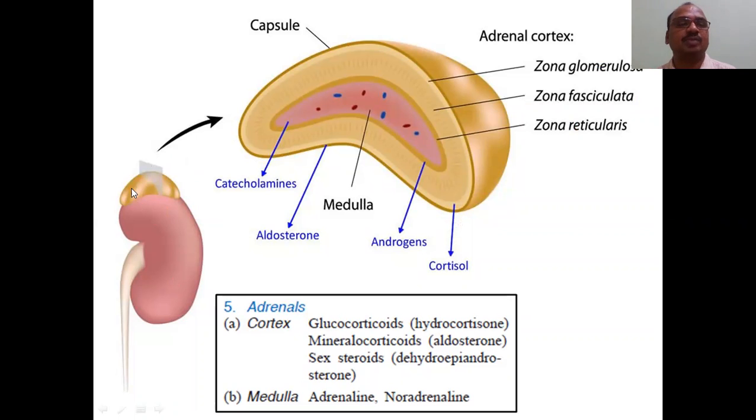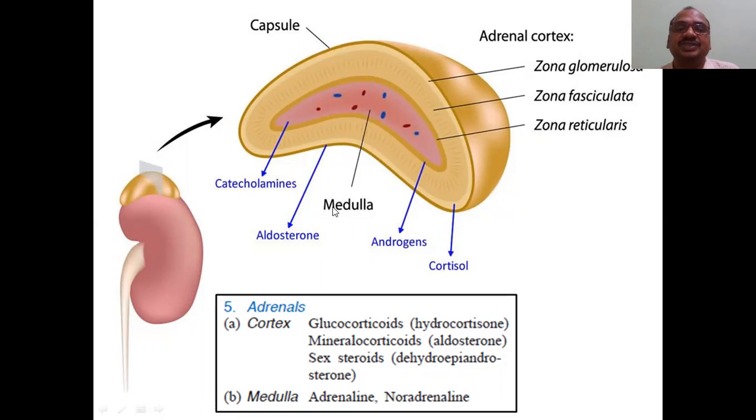It looks like a samosa. You can feel that samosa is there on each of your kidney, and it looks like a triangle. It consists of mainly three parts. First one is the outer part, which is called the capsule. And the inner part, which is present at the middle, is called the medulla.